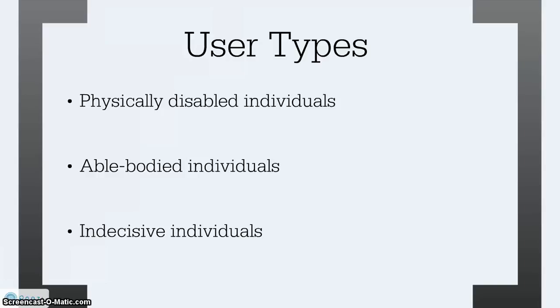However, the customer wants the site to also be appealing to able-bodied individuals and indecisive people. To make it appealing to able-bodied individuals, we're going to let the use of the keyboard and mouse also be available. To make it appealing to indecisive people, we're going to split up the site into different sections such as Valentine's Day, Christmas Day, and so on. This way, an indecisive person can just go to one section and easily select an item to purchase.